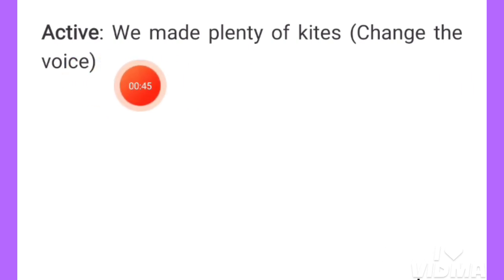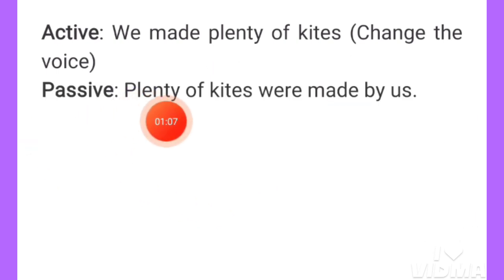Here we is the subject, made is the main verb, and plenty of kites means a lot of kites, many kites. This is the passive voice of the above sentence. Plenty of kites is the object here, so we have to place this object in the beginning of the sentence. That is why we have written plenty of kites. This is the object, plenty of kites.